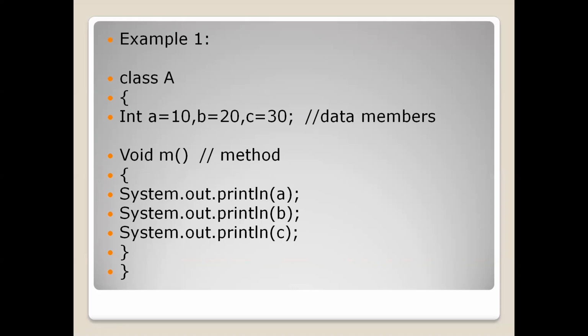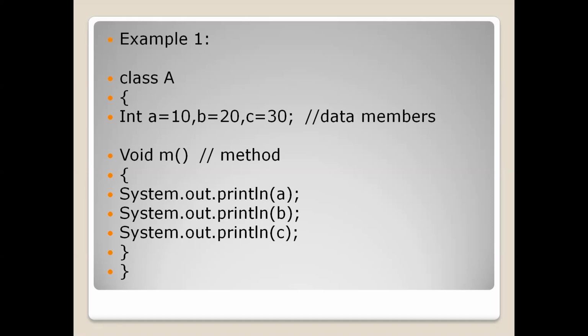Here, my class name is A. And if you want to define a class in Java programming language, you have to use a keyword called class, followed by the name of the class, right? And then we have to define the body of the class.